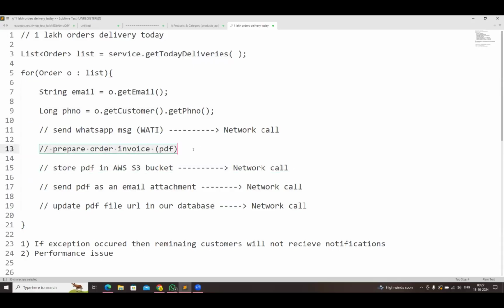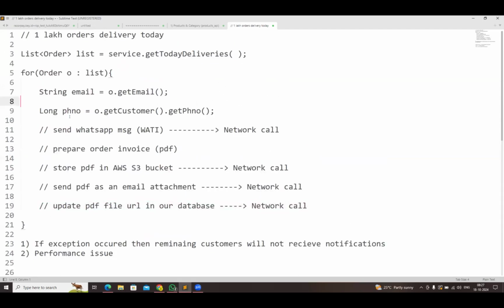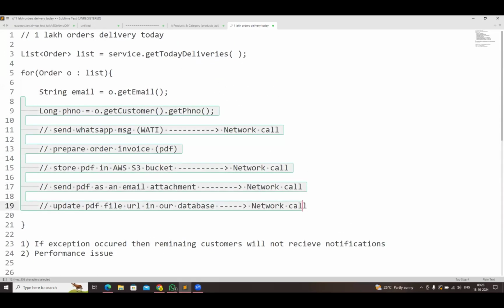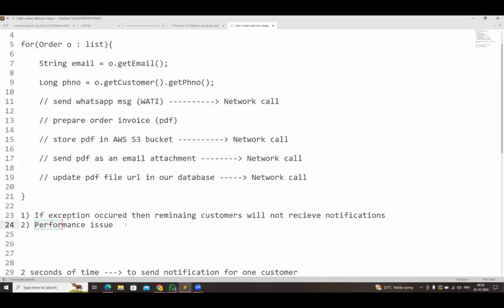Whatever PDF is generated, he should store into the S3 bucket. Then he should send that PDF as an email attachment. Then we need to update the PDF in our database. Okay, so one problem: if an exception occurs, the remaining customer notifications will not be sent. That is one problem. Then the second problem, performance issue.